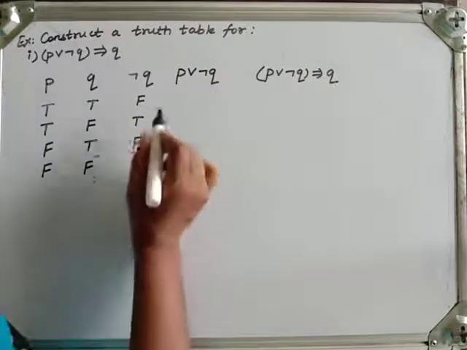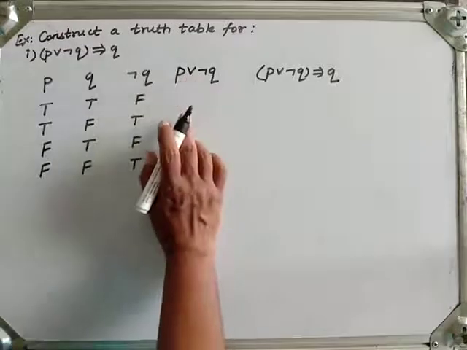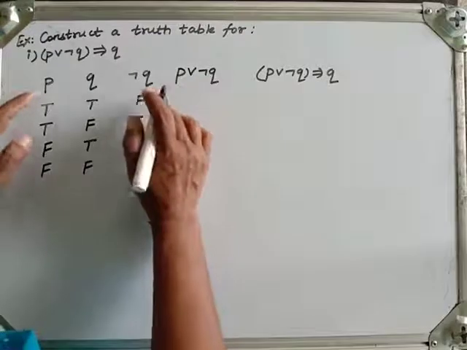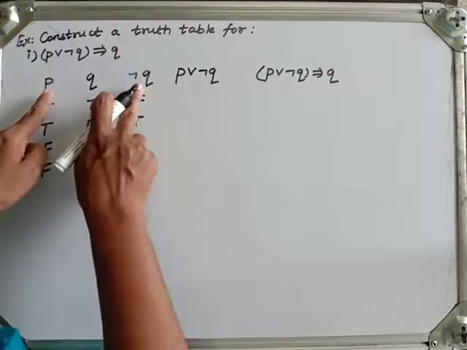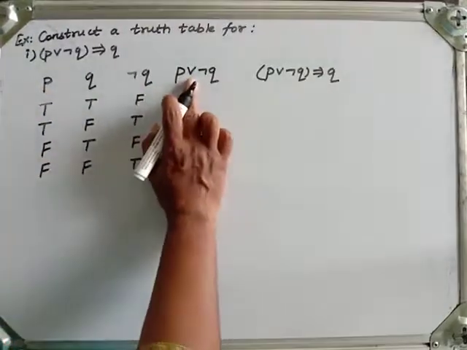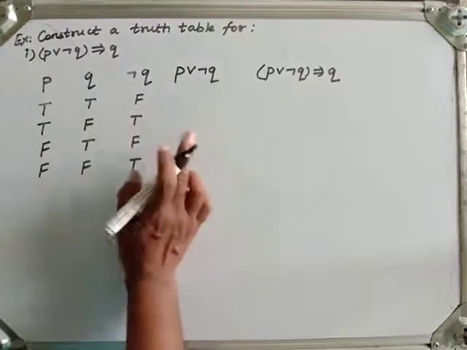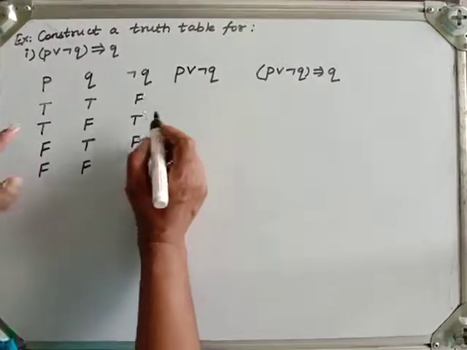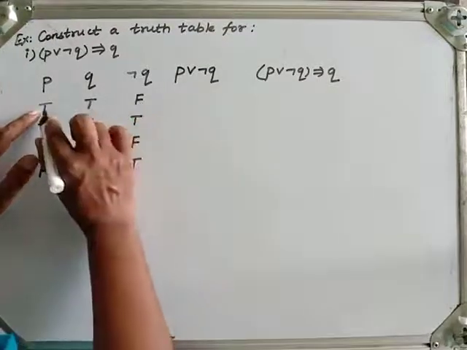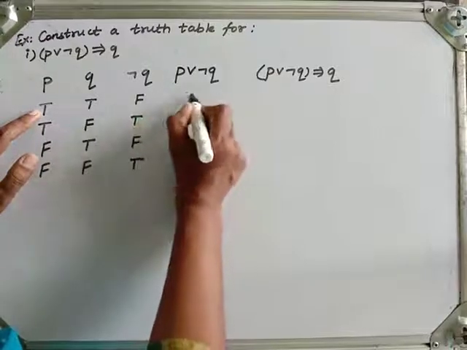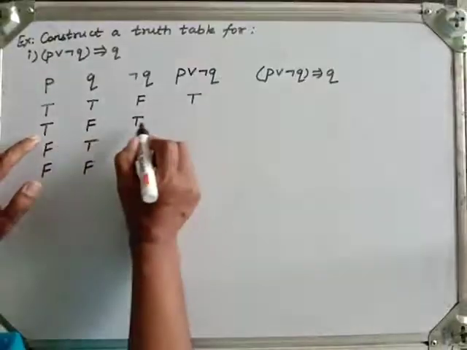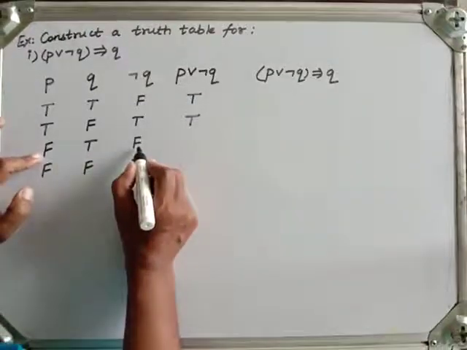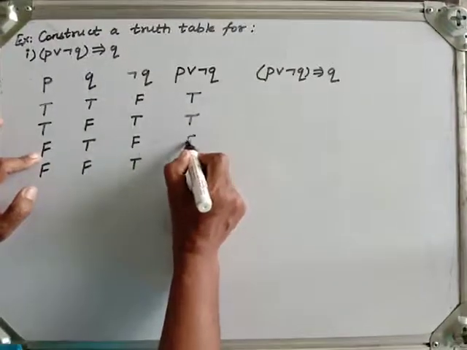Now OR is here. Now you know, in P or negation Q, we have to construct these two things, P and negation Q. You know in the OR logical connective, if one of them is true, then it is true, but if both are false, then it is false. So now look at this. P is true, negation Q is false, so it is true. Now P is true, negation Q is true, so it is also true. Now P is false, negation Q is false, so it is false.